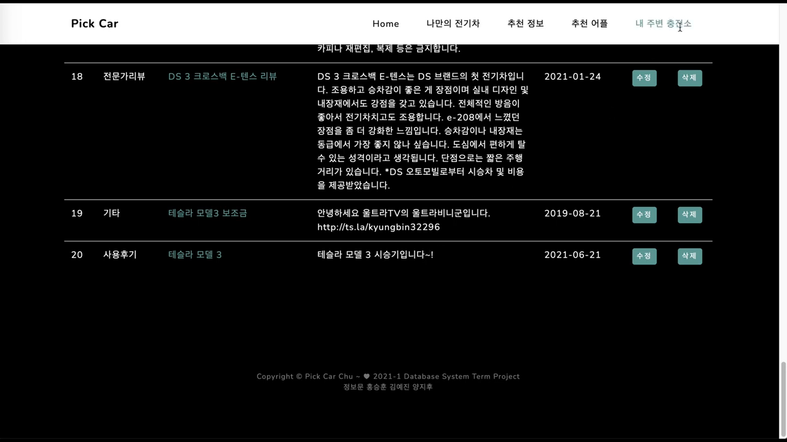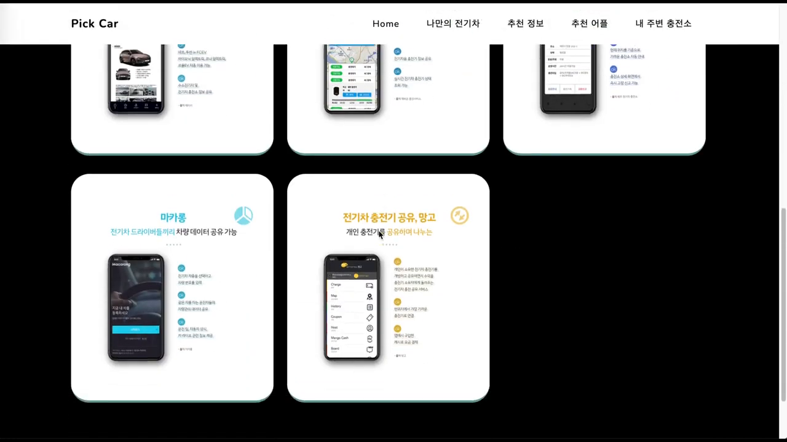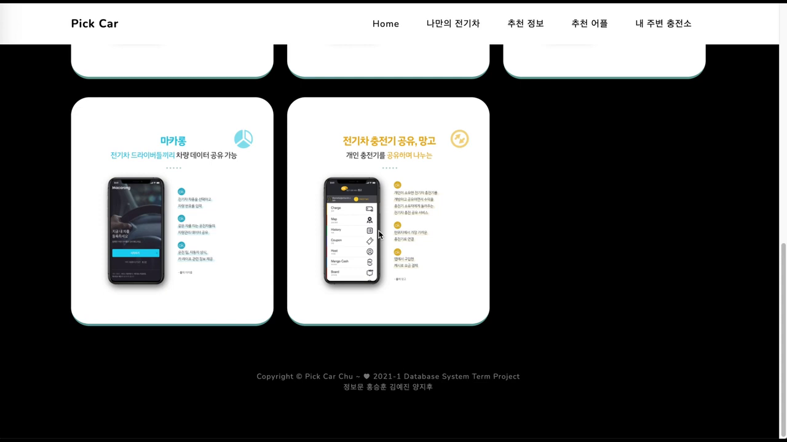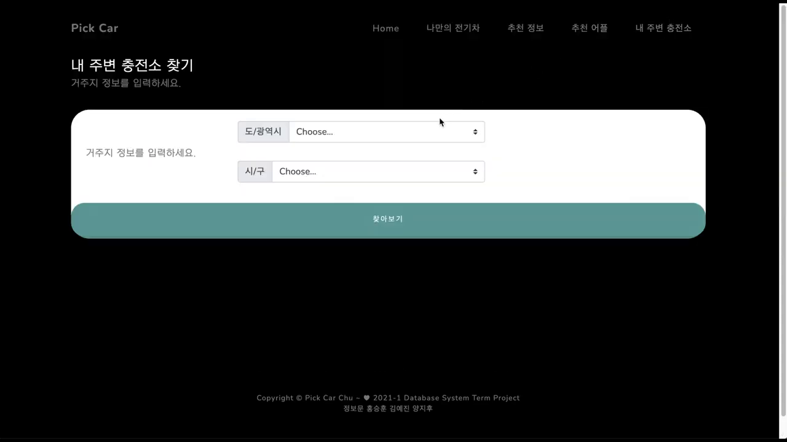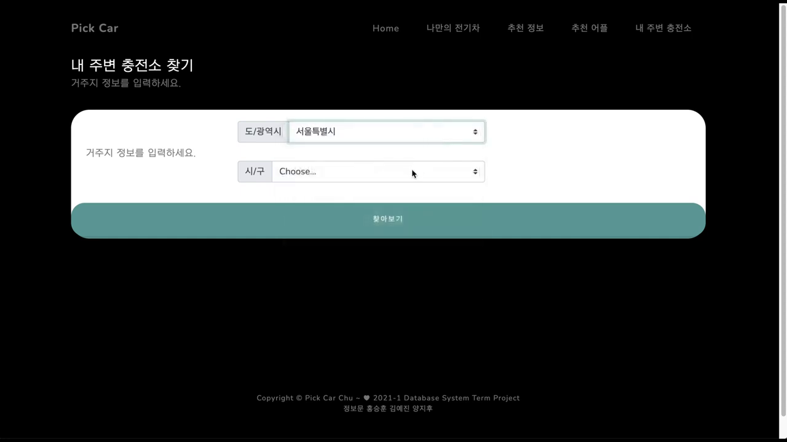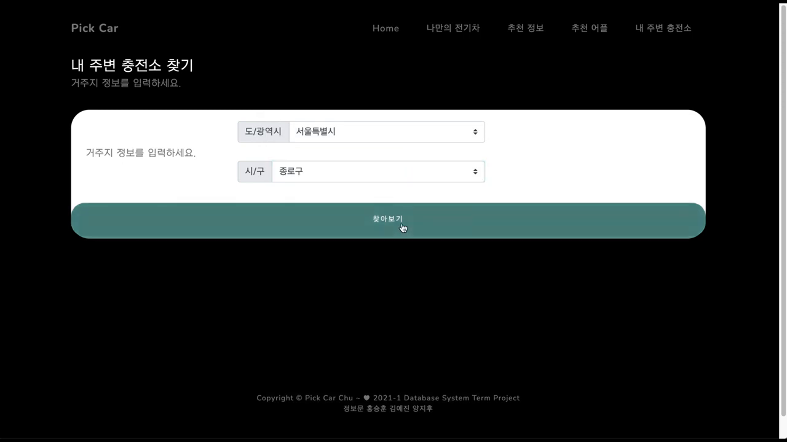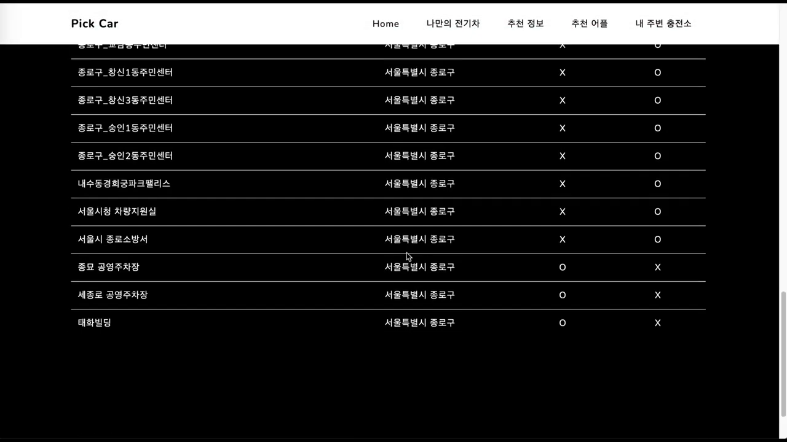Let's move back to general user mode. Here are some good apps for EV car users. We use select query to get the data. Finally, on this page, you can get information about charging stations by region. If you select the 도 or 광역시, the next option selects the 시 or 군구 in that 도 or 광역시. By clicking this button, you can see that there are many stations in 서울시 종로구.